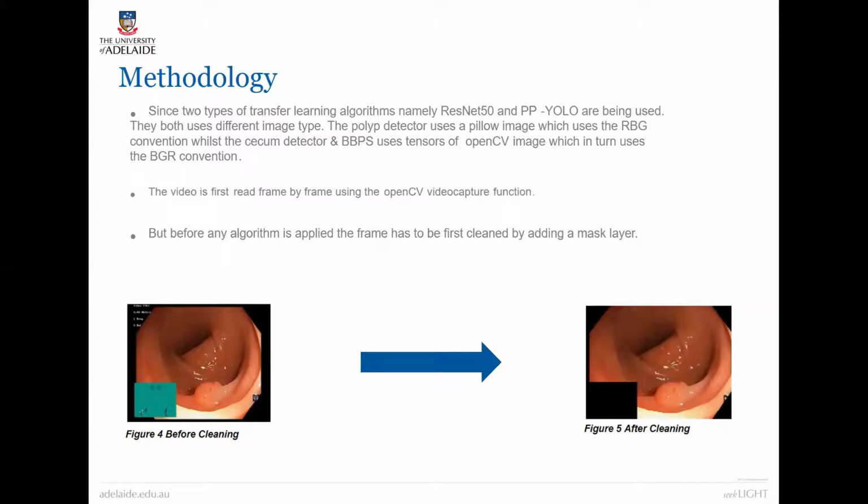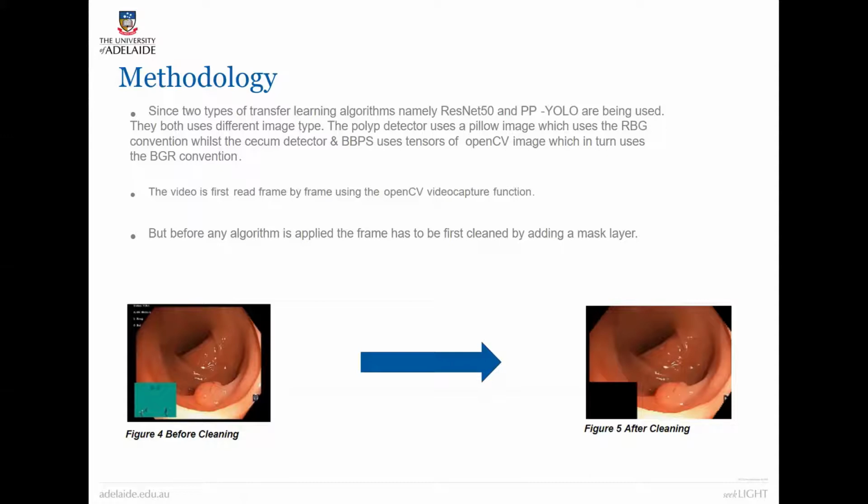So as I mentioned, two transfer learning algorithms were used, namely ResNet 50 and PP-YOLO. They both use two different types of image. PP-YOLO uses a pillow image, while the bowel preparation score and SECOM detection use tensors of OpenCV images, which in turn use different color conventions for an image.